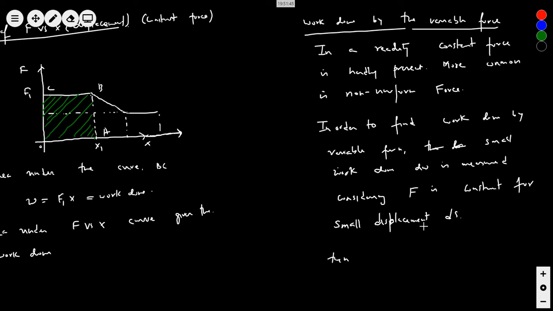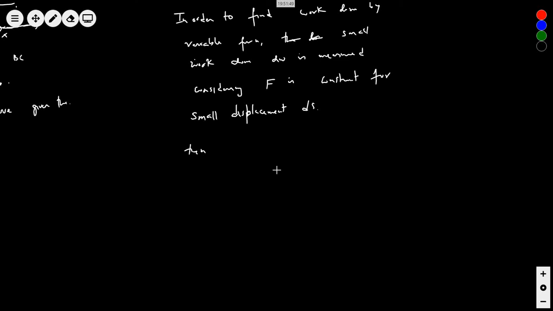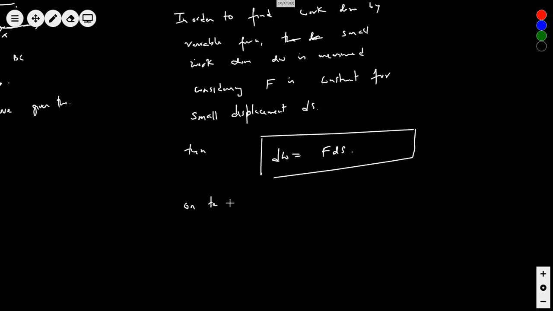Then dW will be F dx. On integrating, we get the total work, which I have already shown you in terms of kinetic energy.